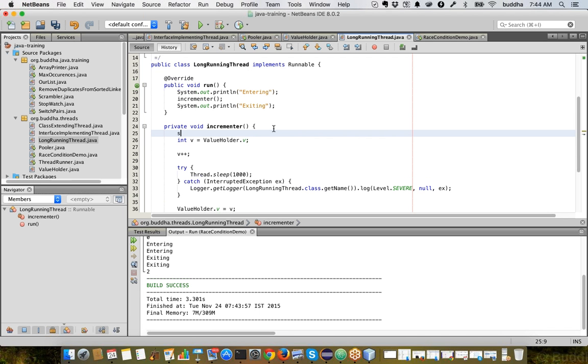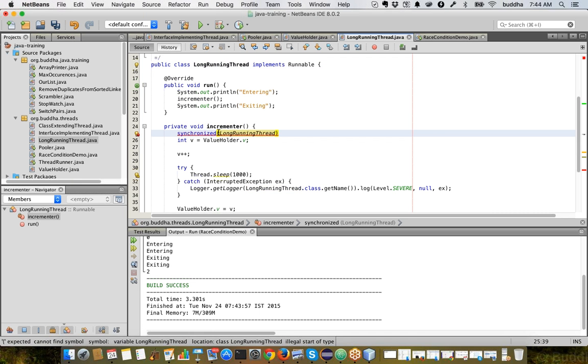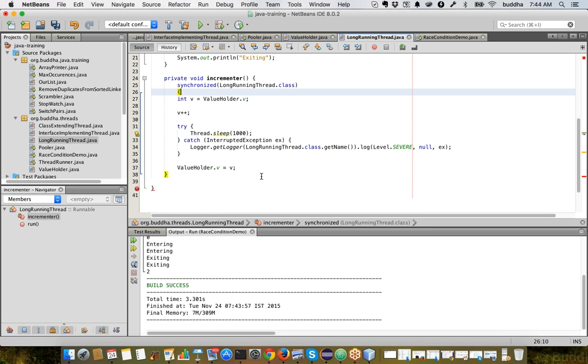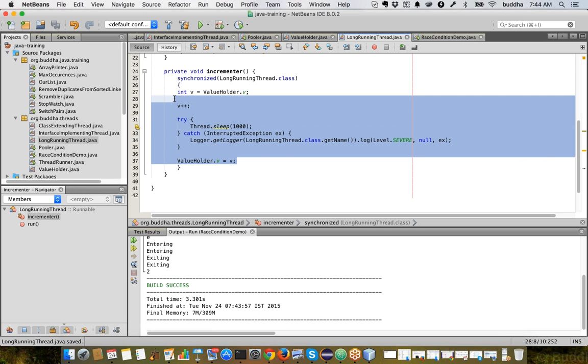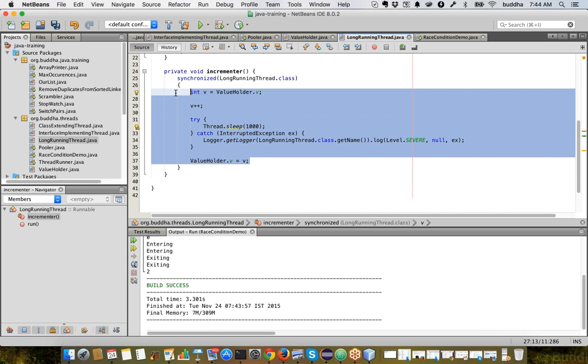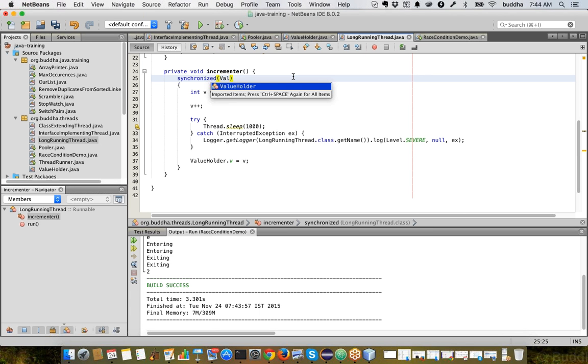In that case, we can use the synchronized keyword, but we have to lock on something. Earlier we locked on this method, so now we want to lock on something else. We can lock on the class object, using class. So this entire class will be locked for a single thread, or we can even lock on something that is common between the multiple threads.